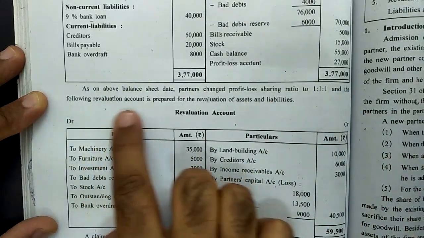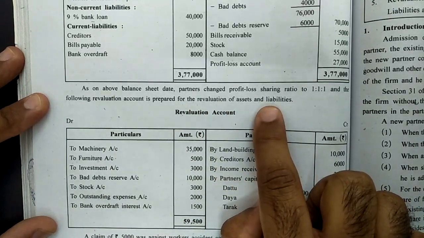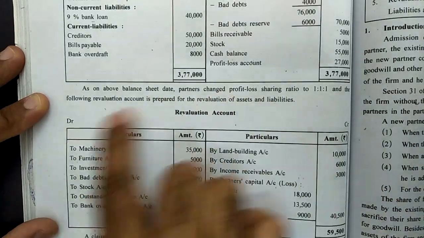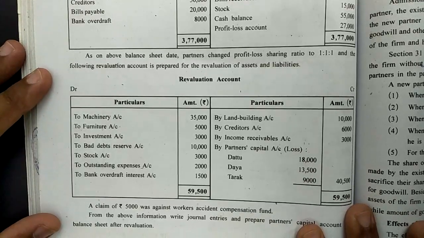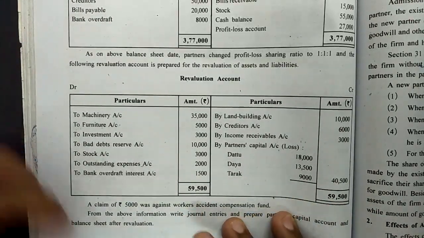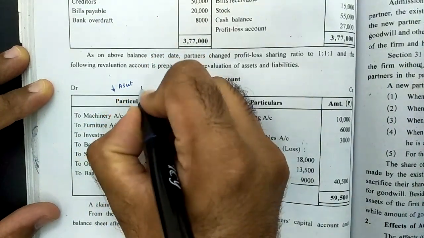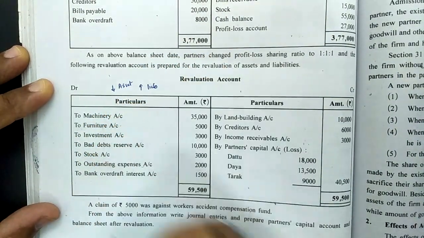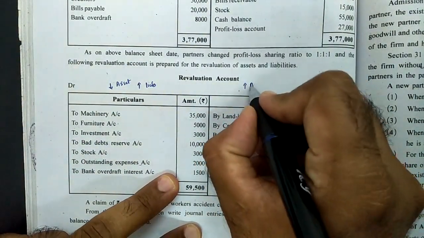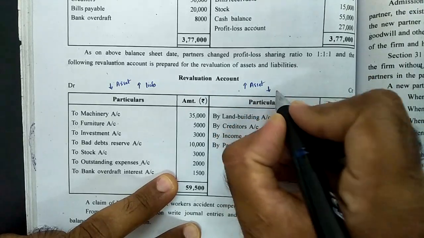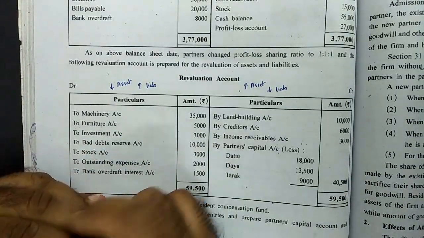And the following revaluation account is prepared for revaluation of assets and liabilities. Meaning in this case you are not provided adjustments. Directly the revaluation account as part of the solution is prepared, in which we can identify which assets and liabilities are increasing or reducing. For example, in revaluation, a decrease in asset and increase in liability implies loss for the firm, so they are found on the debit side. In the same way, an increase in asset and decrease in liability are considered as income for the firm, so they are to be credited.